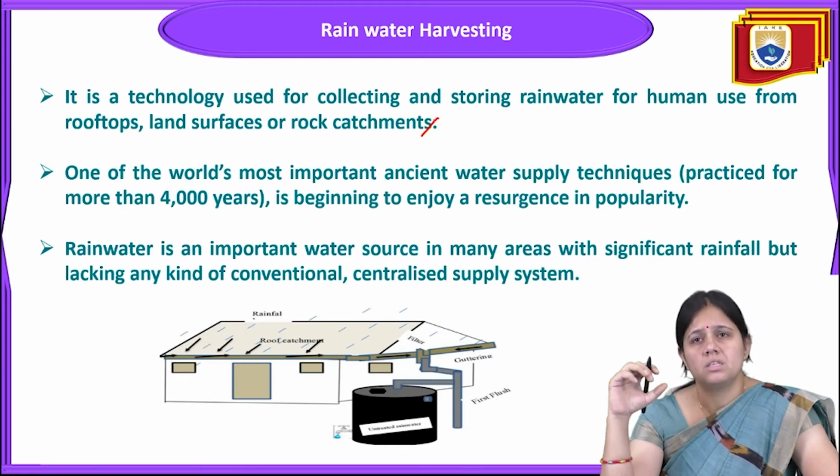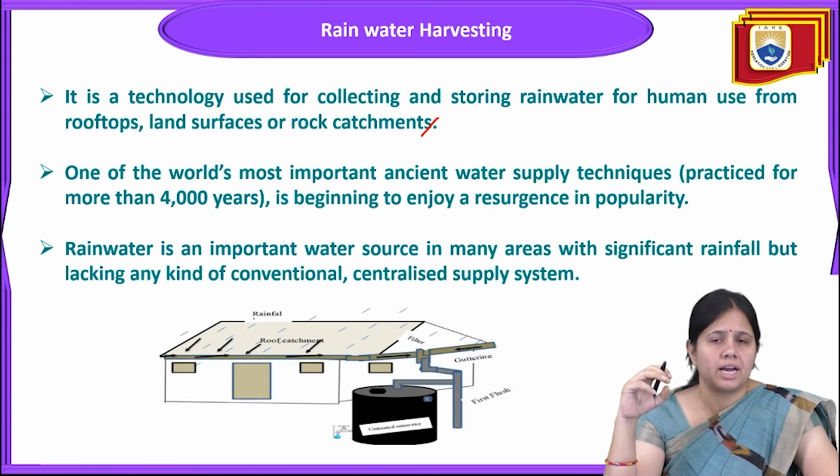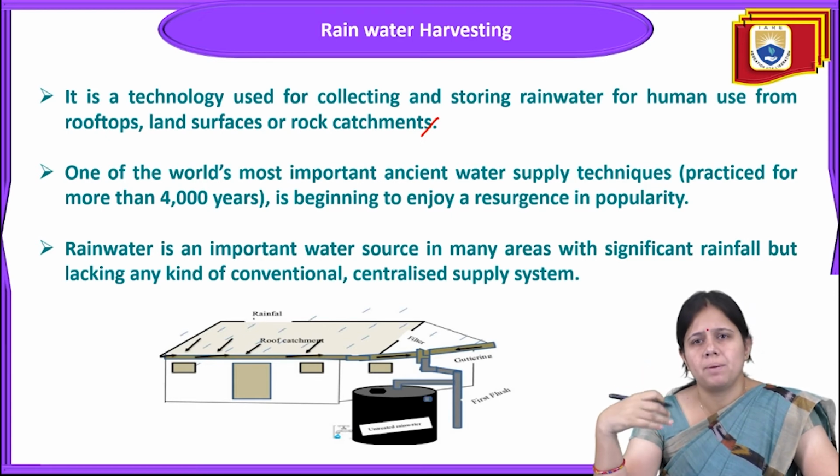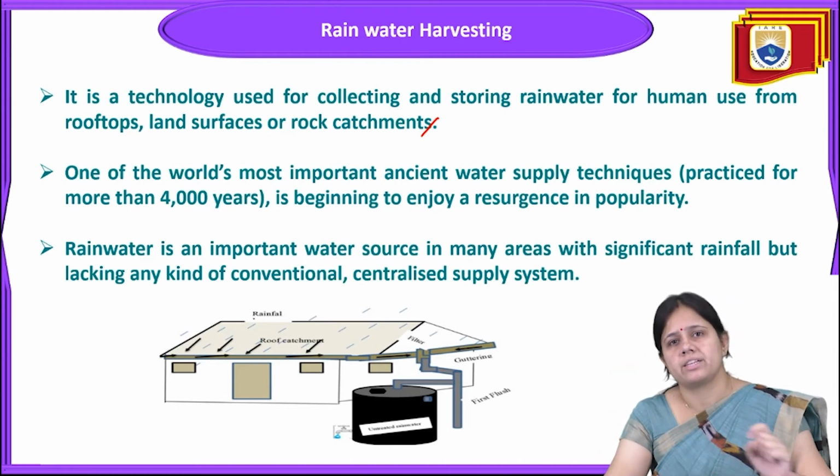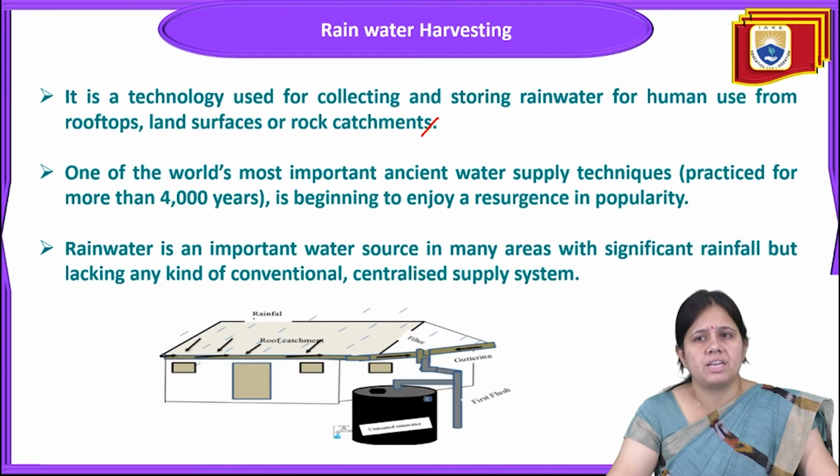This means rainwater harvesting is a kind of technology that has been developing for the collection of rainwater on the rooftop of a building, or sometimes on a land surface or in a rock catchment. So it is also a very important ancient water supply technique. It was practiced more than 4,000 years ago, and it is beginning to enjoy a resurgence in popularity.